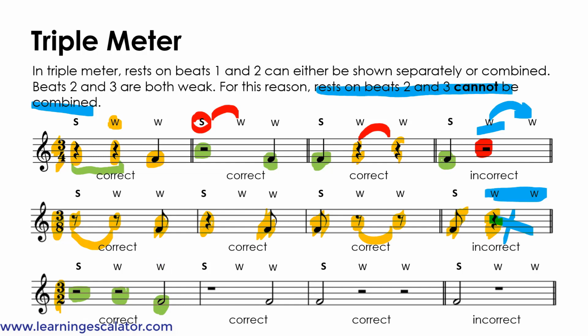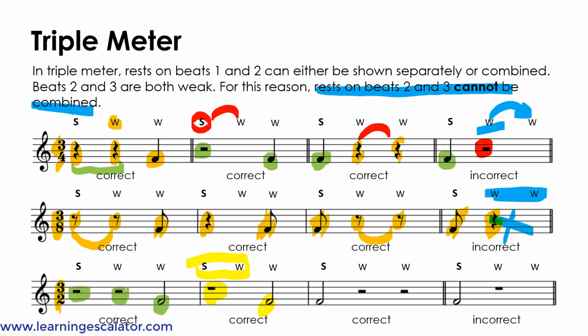And then in the second one there is a whole rest, which is basically two half rests combined. So a whole rest with a half note is correct because the strong beat is carrying a weak beat and not the opposite, or not weak and weak.